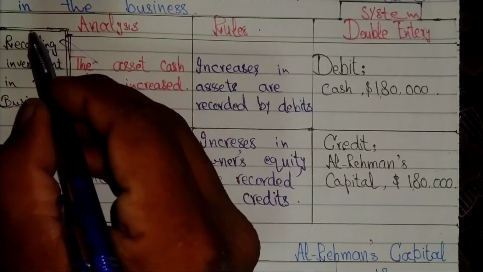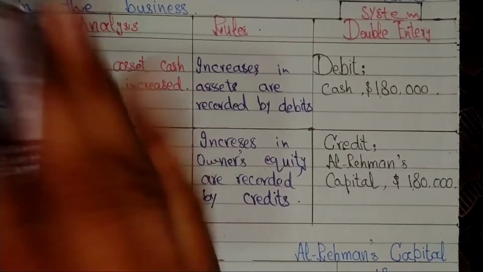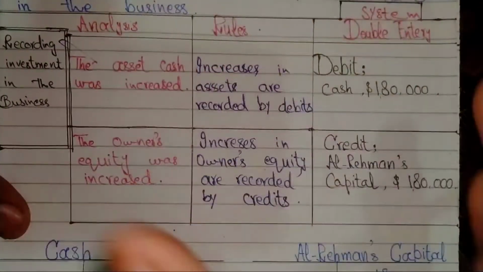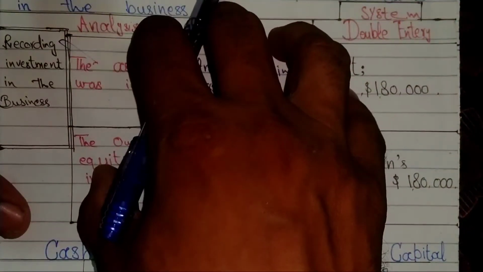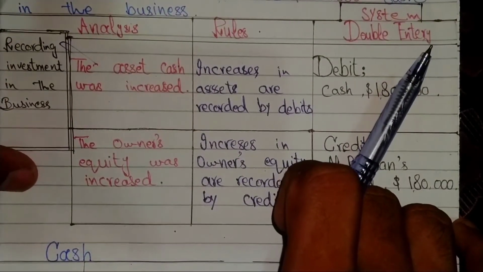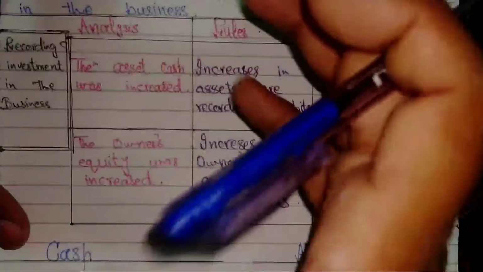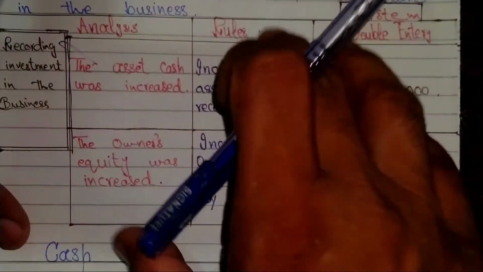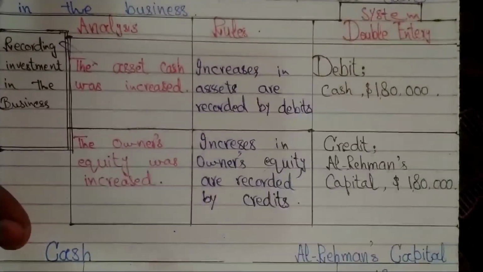So recording the investment in the business has been completed with the help of this process. First analysis, then rules apply, then double entry system. When you make a general journal, you must keep these steps in your mind.